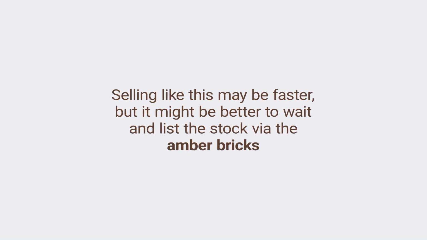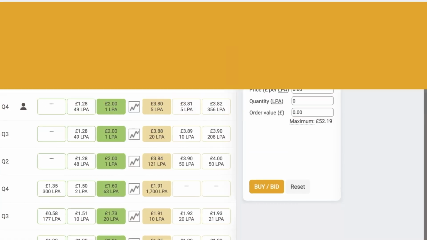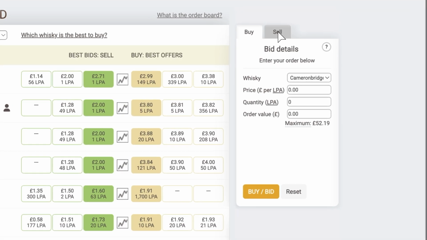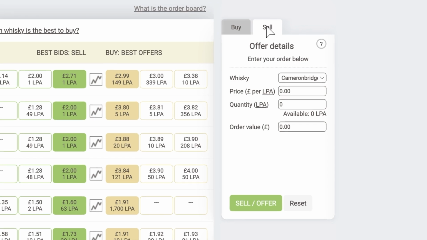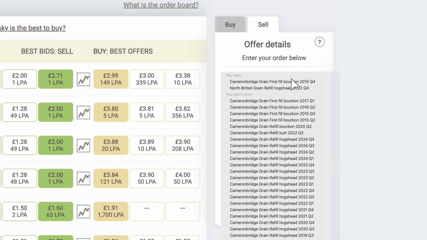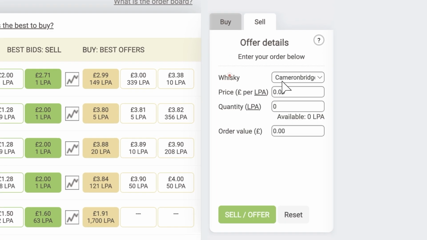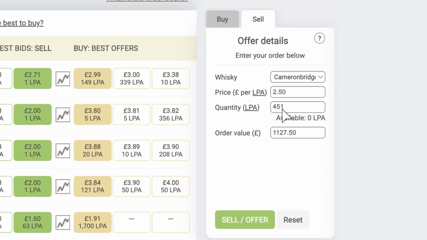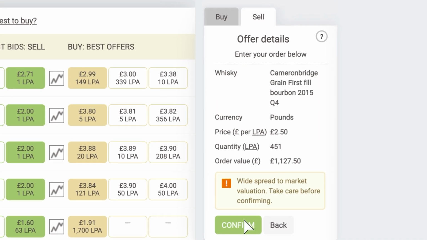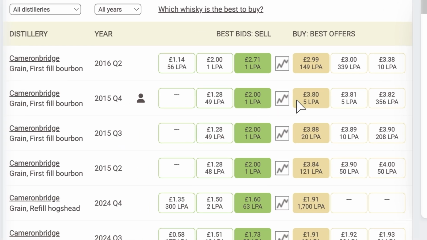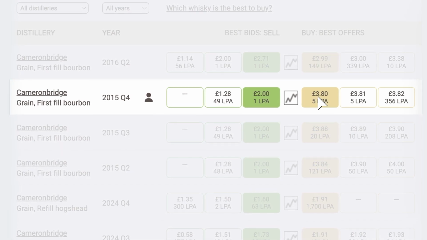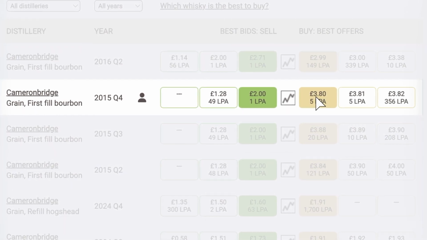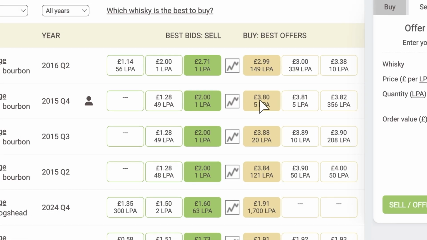As a seller, to have your stock appear on an amber brick for sale, click the Sell tab of the order panel. Choose the stock under the You Own section of the drop-down, choose the price per litre, volume, and then click Sell Offer. Alternatively, clicking an amber brick will populate both the Buy-Sell tabs for the chosen line you own. To create an amber sell brick, make sure you click across to the Sell tab and update prices and volumes.